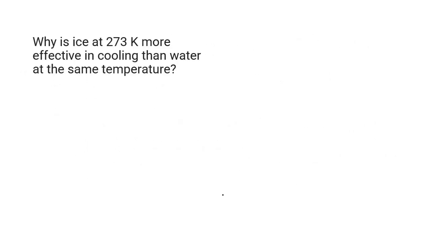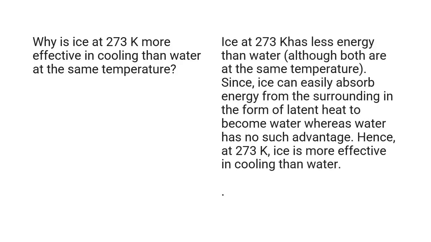Why is ice at 273 K more effective in cooling than water at the same temperature? Ice at 273 K has less energy than water, although both are at the same temperature. Since ice can easily absorb heat from the surrounding in the form of latent heat to become water, whereas water has no such advantage. Hence, at 273 K, ice is more effective in cooling than the water.